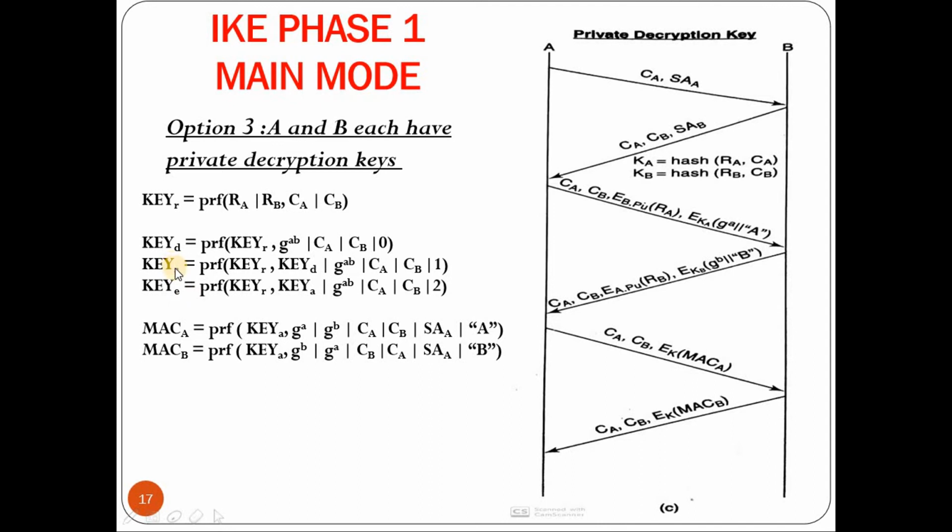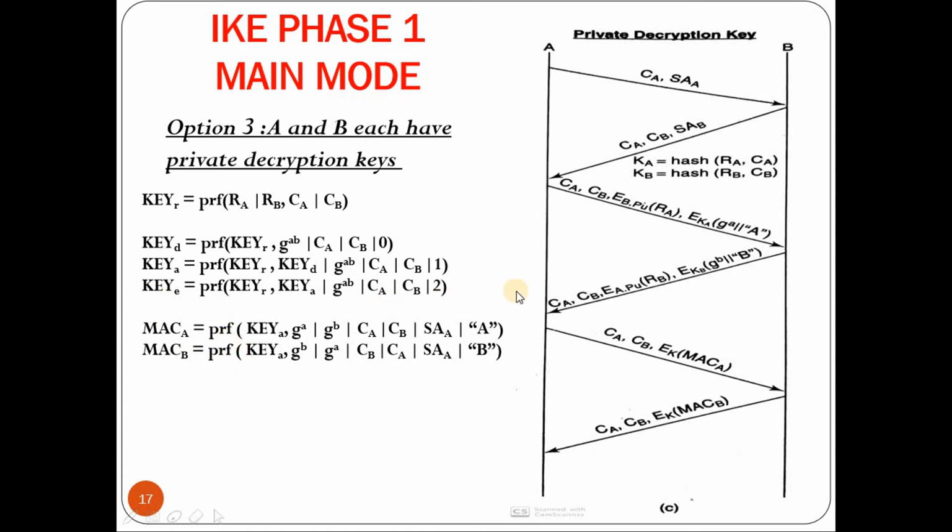Now similar to option 1 and option 2, these three keys, that is key D, key A and key E computations are the same. The only difference is in the root key. Now the root key is a pseudo random function applied on the first parameter, RA concatenated with RB, that is the random numbers chosen by A and B. The next component is the cookie A concatenated with cookie B. Okay, so here the root key is changed. Once the root key changes, it affects all the other keys, that is derived key, authentication key and encryption key as well, which in turn affects the calculation of MAC.